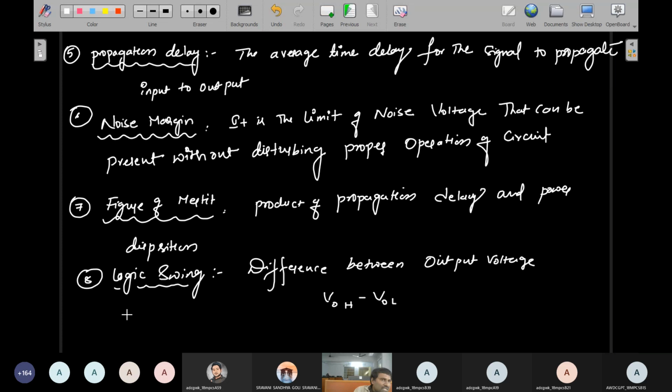So these are the eight characteristics. Please note, everybody, I'll move to the ninth and tenth, because there are ten characteristics actually: propagation delay, noise margin, figure of merit, logic swing. Please write, everybody. I'll move to the next page.